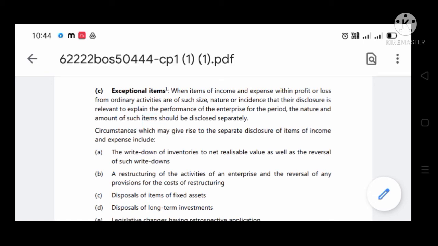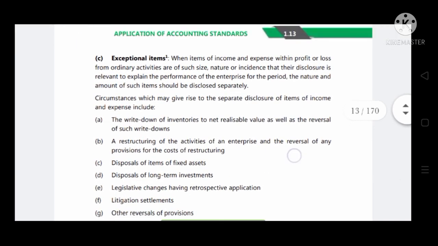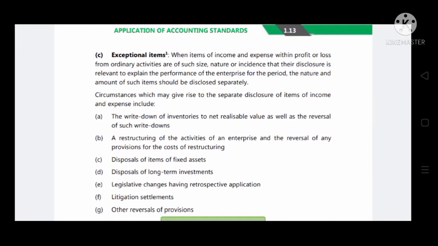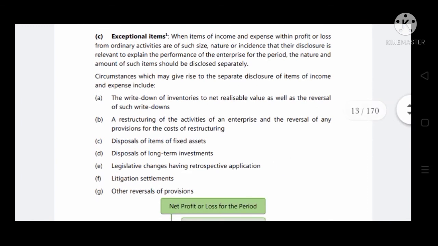See, circumstances which give rise to separate disclosure of items of income and expenses include, they have given some exceptional items. These are that. First one is the write-down of inventories to NRV, which is net realizable value, as well as the reversal of such write-downs. Second, a restructuring of the activities of an enterprise and the reversal of any provision for the cost of restructuring. Third, disposal of items of fixed assets.